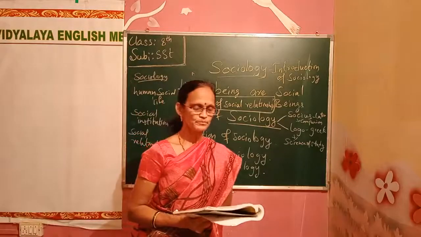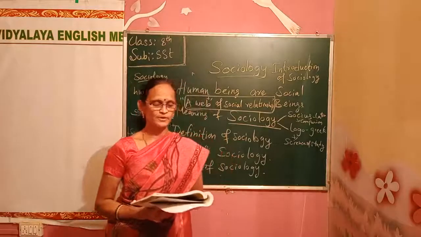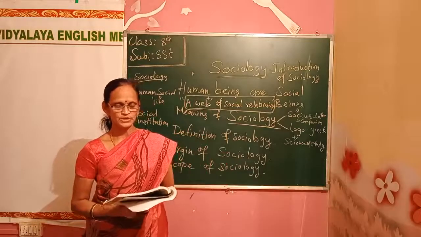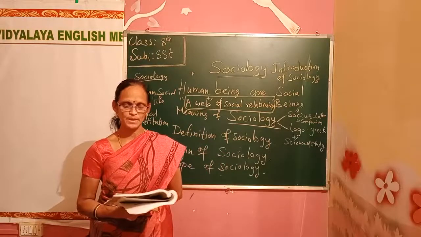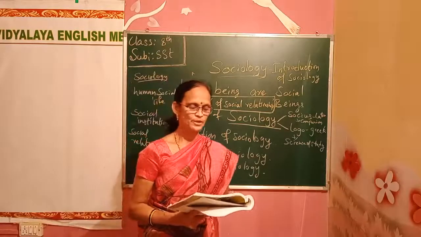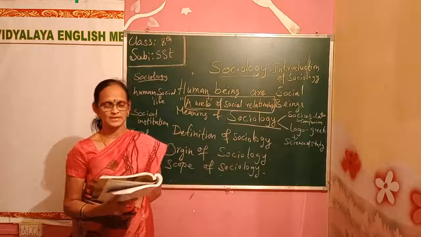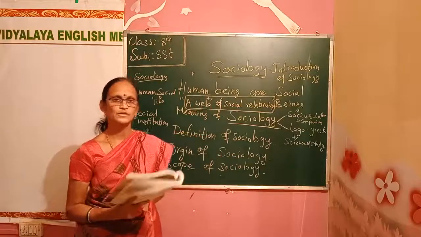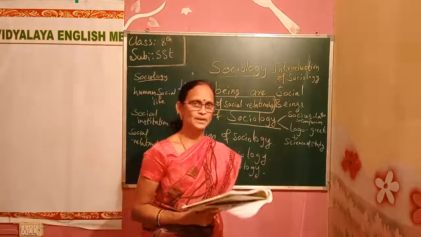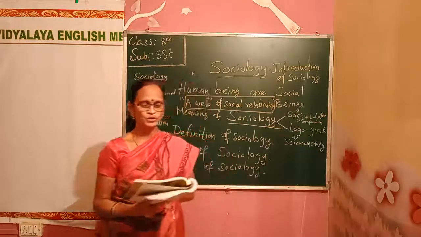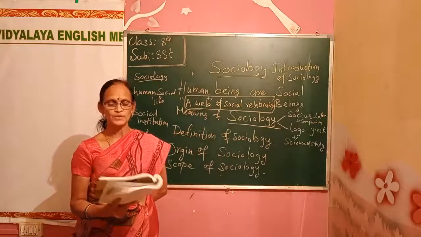So it aims at objective study only. Sociology remains neutral in value-based aspects. Now next, sociology is a pure science and not an applied science. The feature of sociology is that it is a pure study, a pure science and not an applied science.